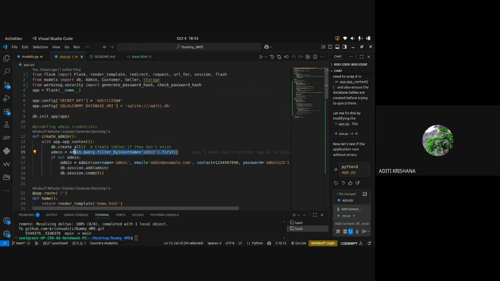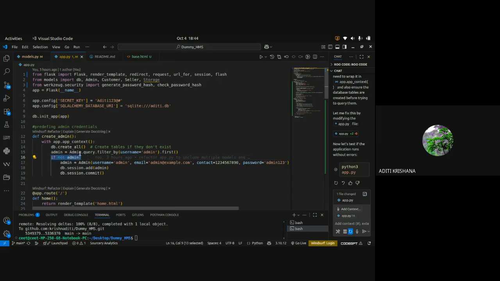It is going to store that inside one variable named admin. And now it will check: if the admin is already found inside the admin table, then no problem. It is not going to create a second admin.